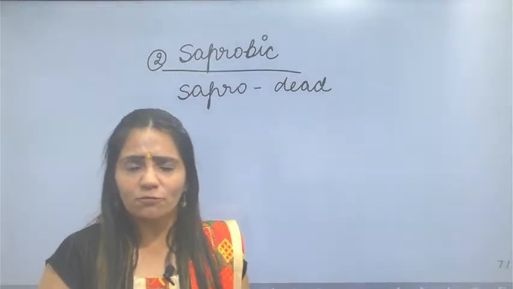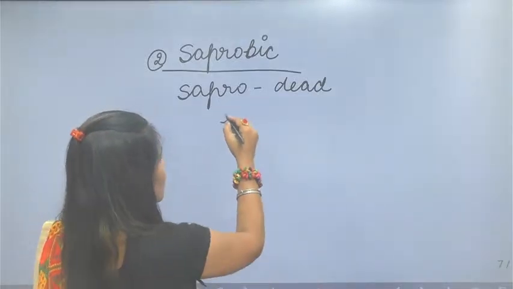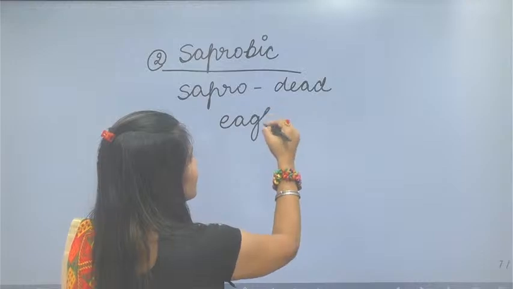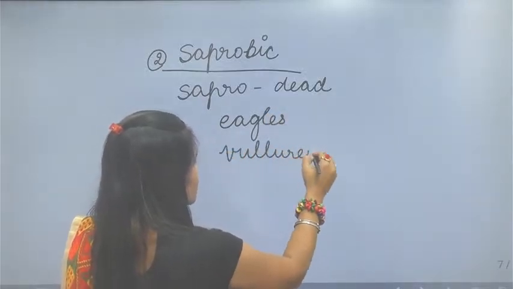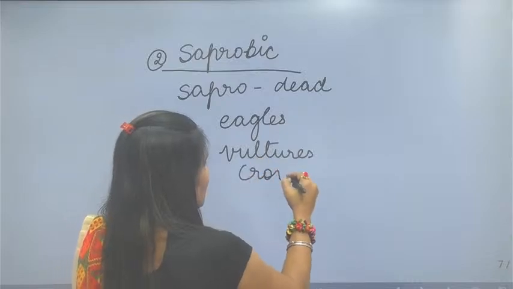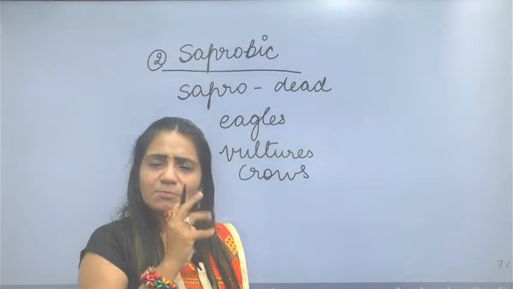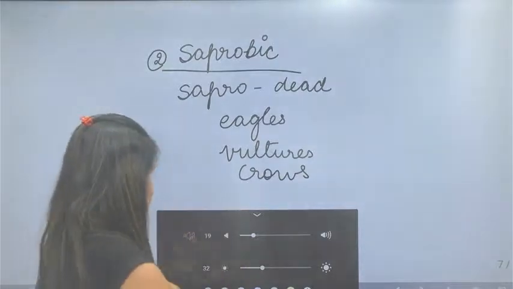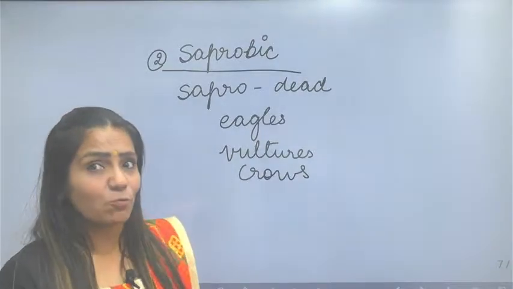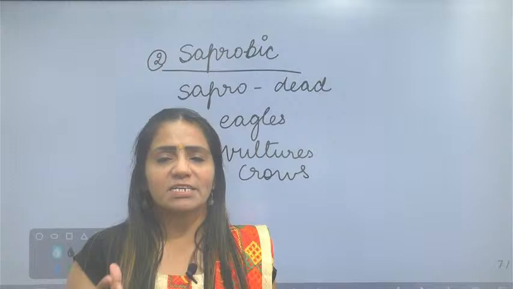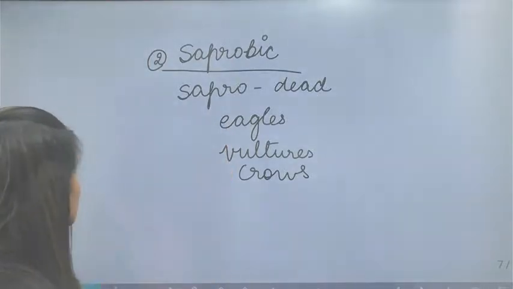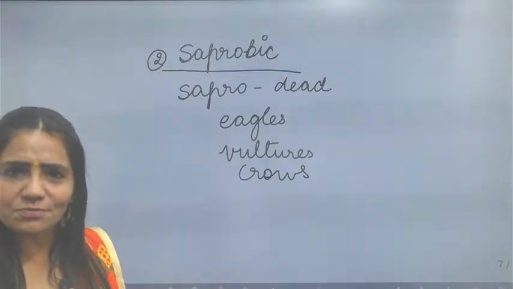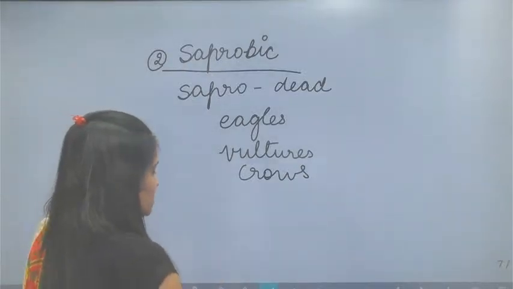So the saprobic mode of nutrition is followed by eagles, vultures and crows. They always consume dead substances, the dead flesh released by other carnivore organisms. So dead decaying matter is usually consumed by the saprobic mode of nutrition, that is, by eagles, vultures and crows.